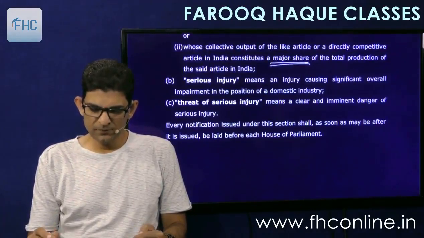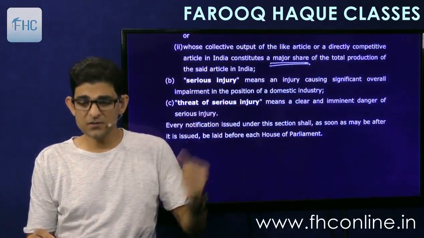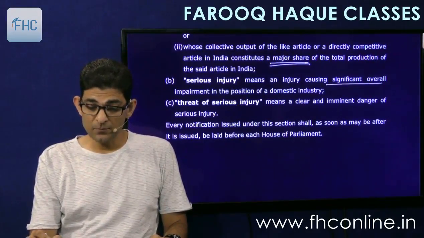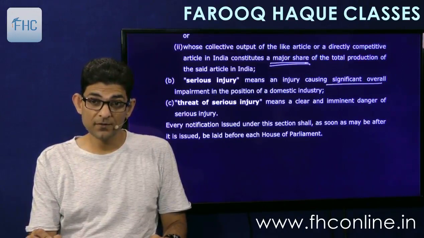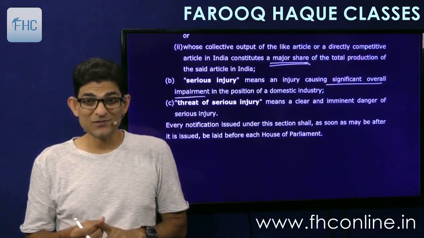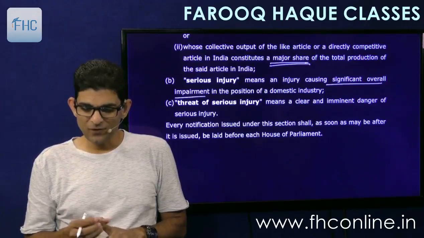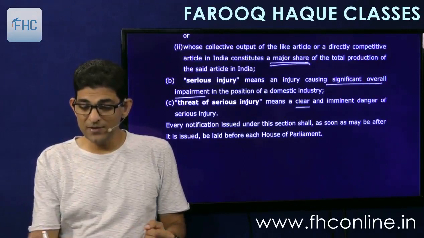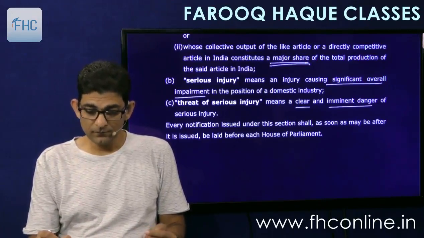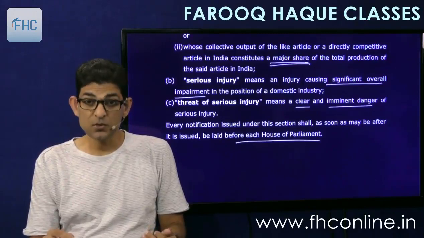And in every notification, serious injury is also defined. What is serious injury? Causing significant overall impairment in the position of domestic industry. This you have studied in accounts and audit, impairment of assets, right? And threat means clear and imminent danger of serious injury. Then the notification has to be passed by both houses of parliament as soon as may be.